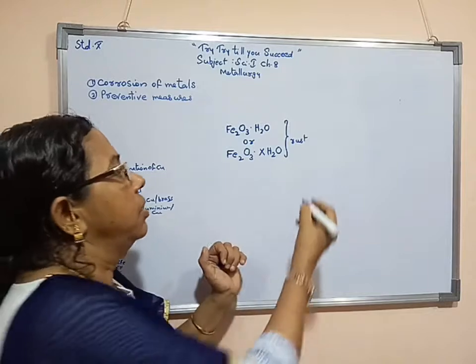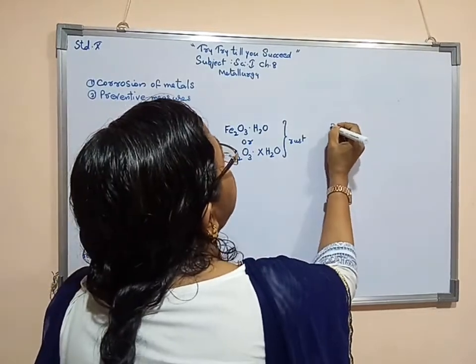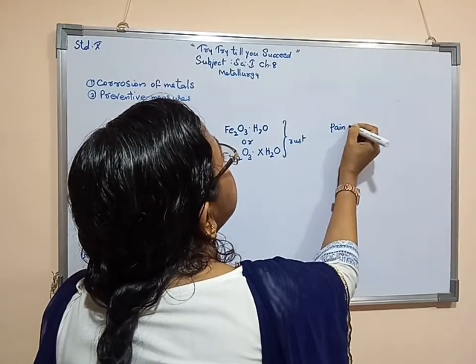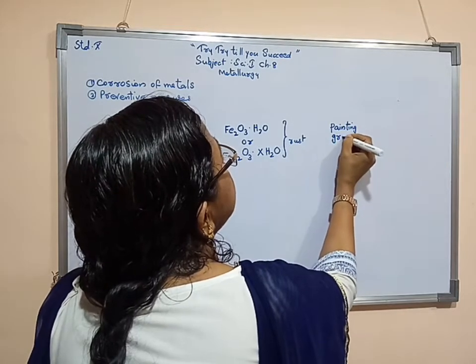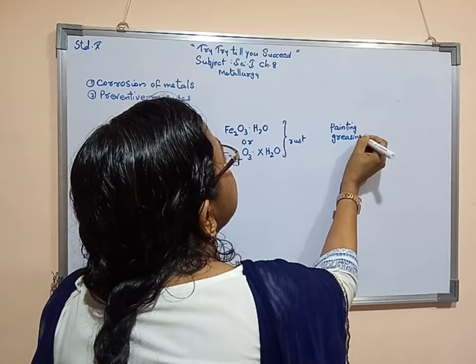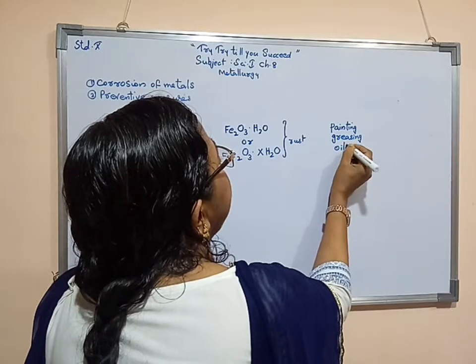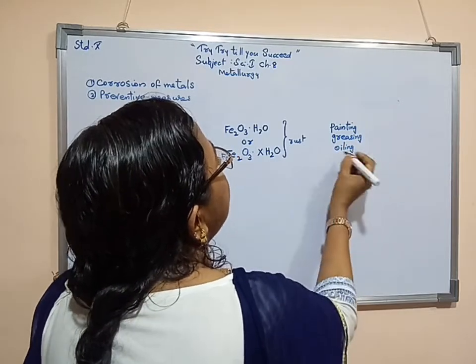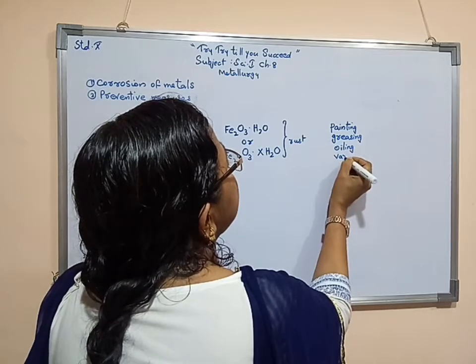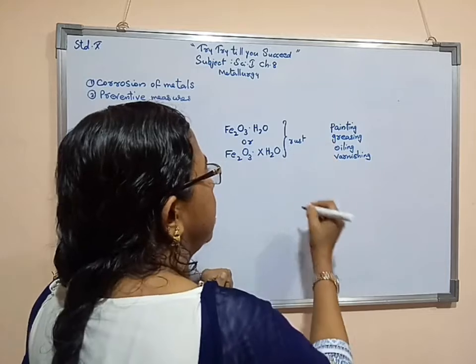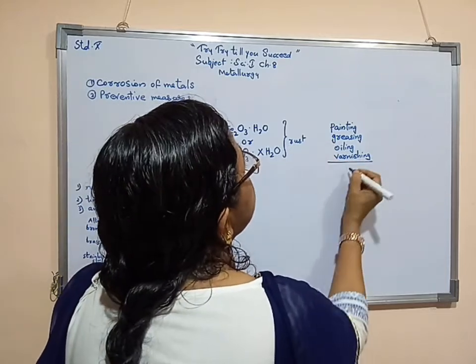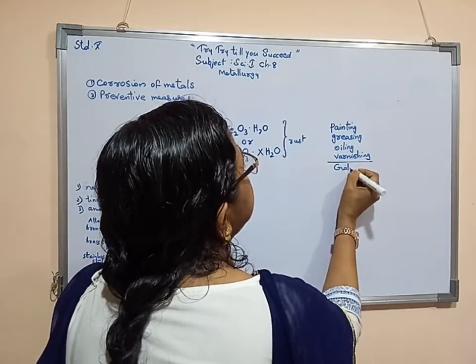For that, one thing we can do is painting, or greasing, or oiling, or varnishing. One more method is galvanization.